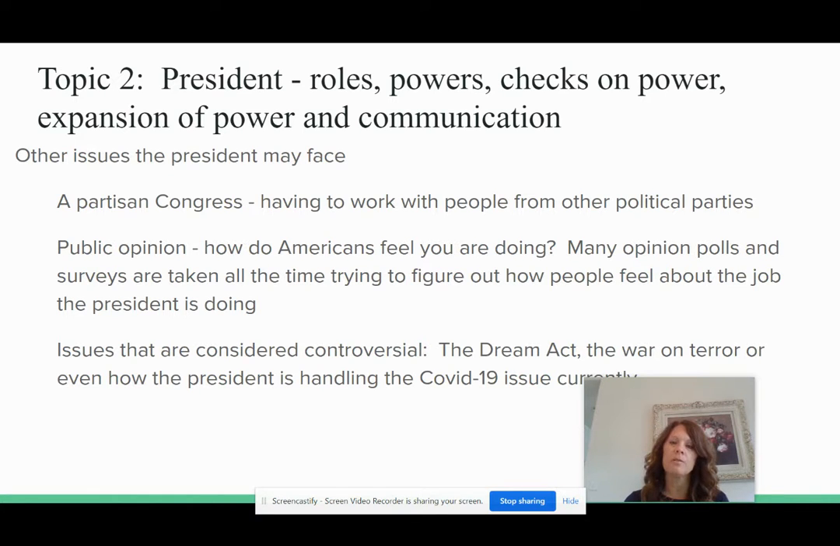The war on terror can be controversial, like how much power does the president have? And right now, obviously, the COVID-19 issue, currently with President Trump on TV every day talking about what he's doing or his helpers are doing. That's also an issue currently happening at the moment.